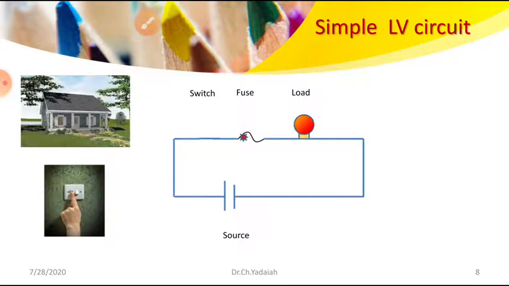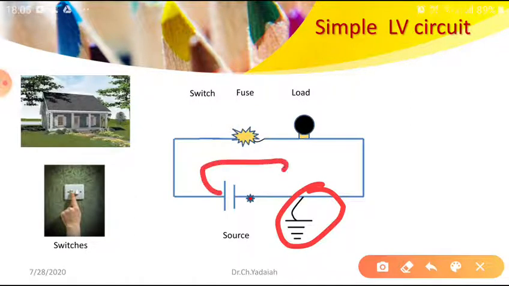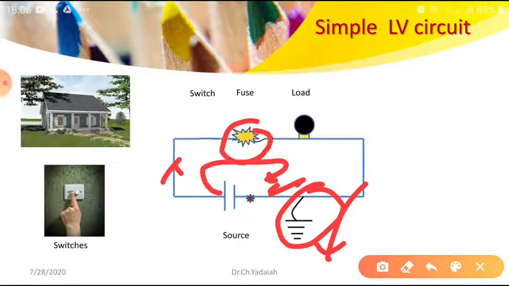Now I am going to forcibly make a fault in the circuit here. So here I made the fault. What is happening? Once the fault occurred here, automatically heavy current will be drawn from the supply. Some of the current is flowing here and some of the current flowing here. Then the heavy current, more than the previous current, passes through the fuse element. The fuse will melt due to the heat developed.